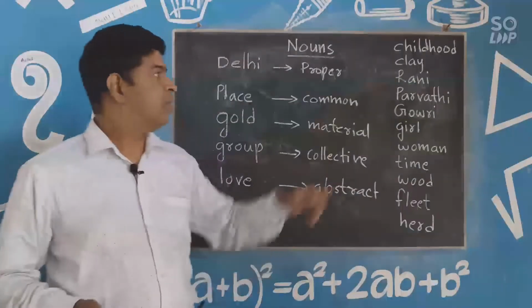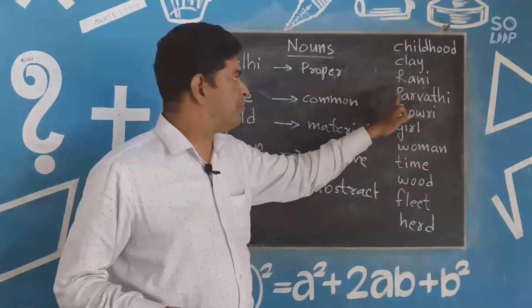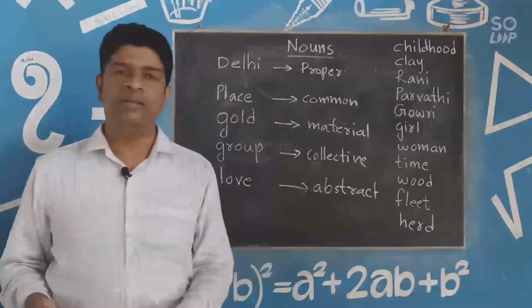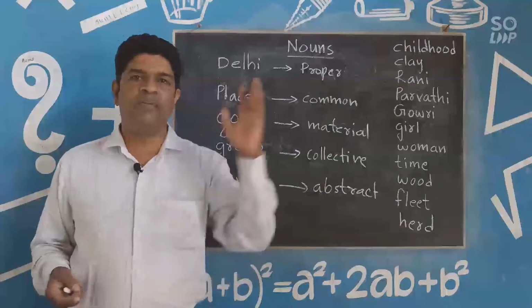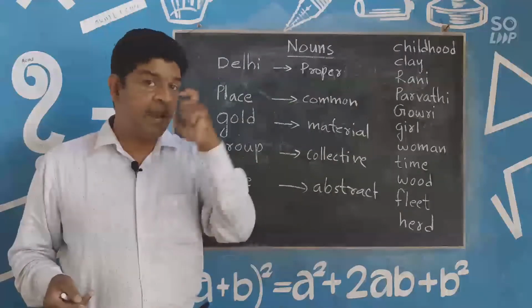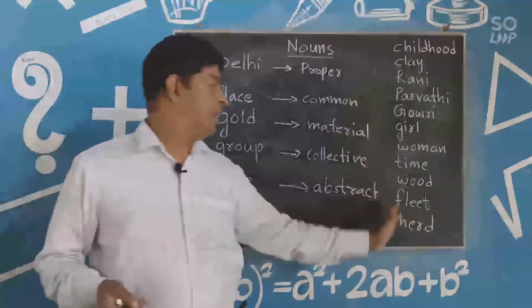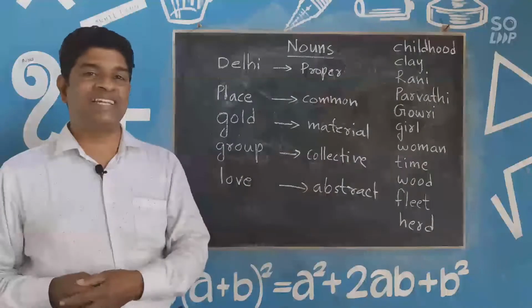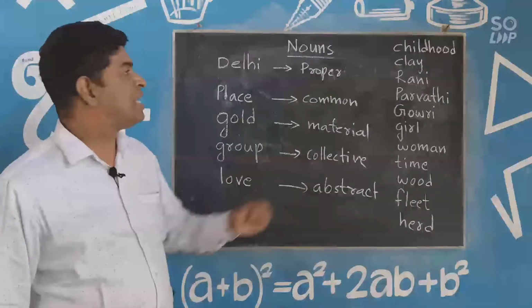Can you imagine? 1, 2, 3, 4, 5, 6, 7, 8, 9, 10, 11. Did you get it? 11 questions are there. If you can find the exact family of all these words or nouns, you are brilliant. All the best, and let's check one by one.